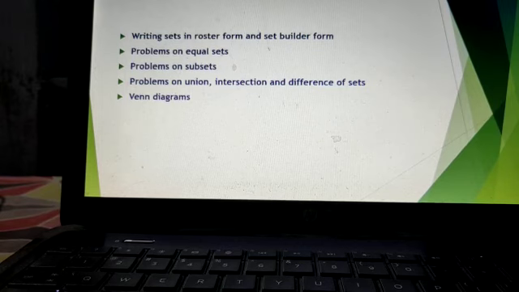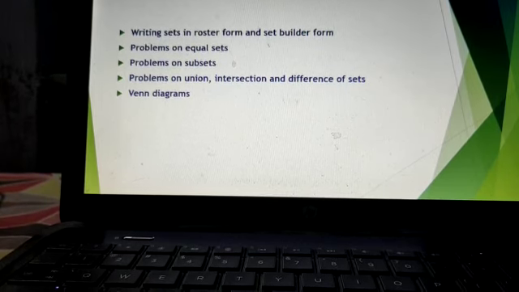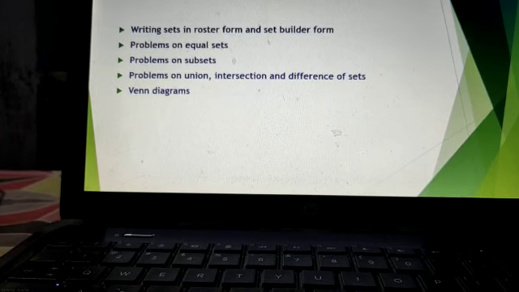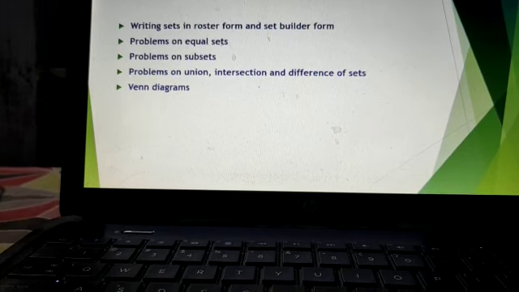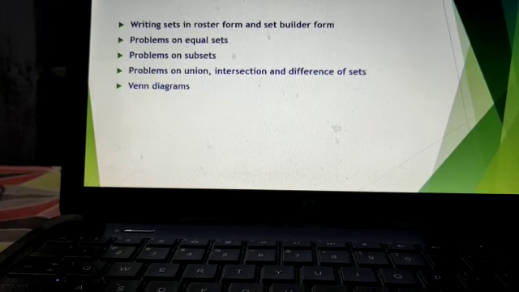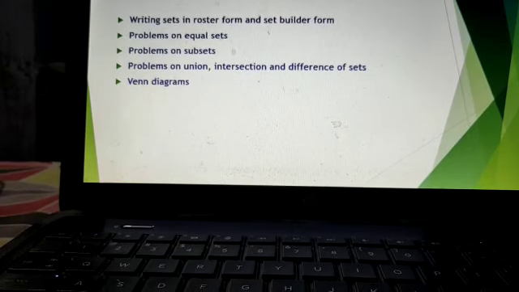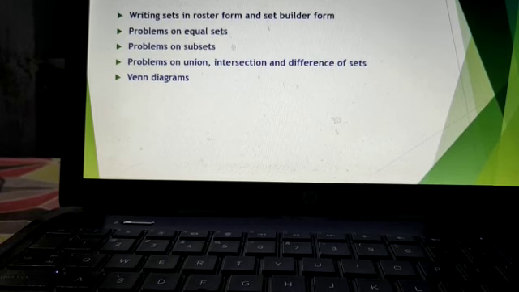After that, the second chapter, sets. Here the important concepts are writing sets in roster form and set builder form. That means they will ask the question to write the given set in roster form or in set builder form. Next one is problems on equal sets. Next one, problems on subsets. Next one, problems on union, intersection and difference of sets.